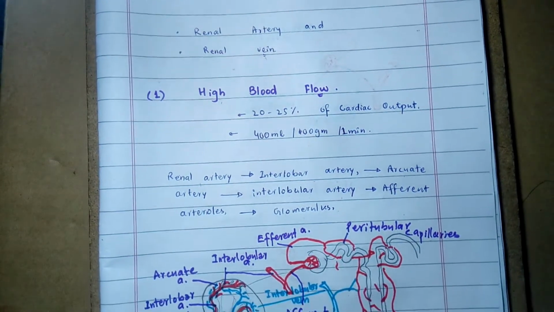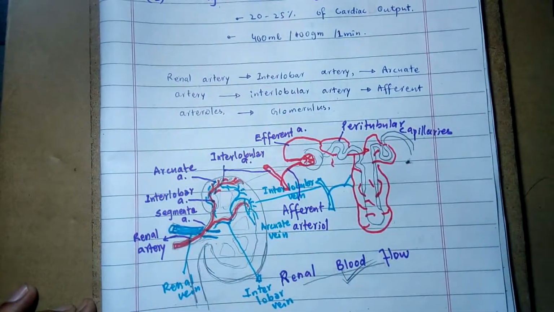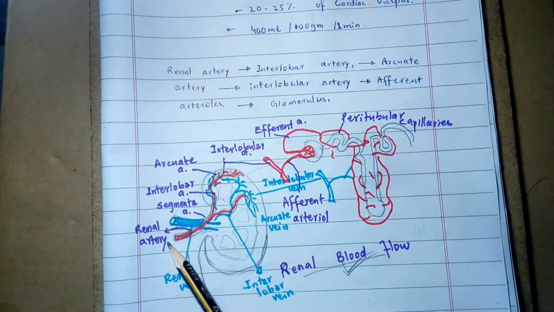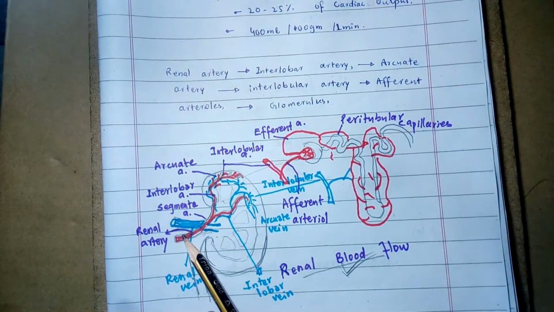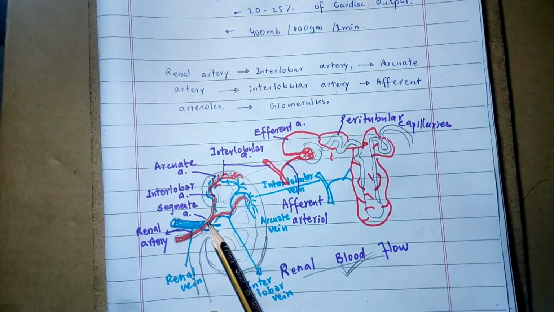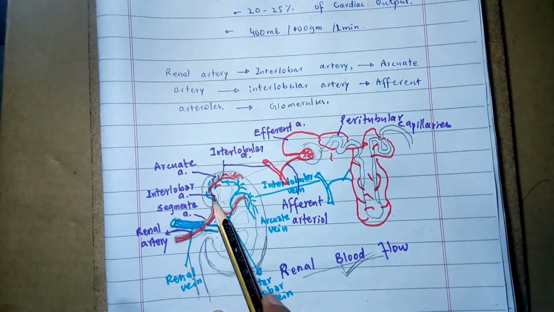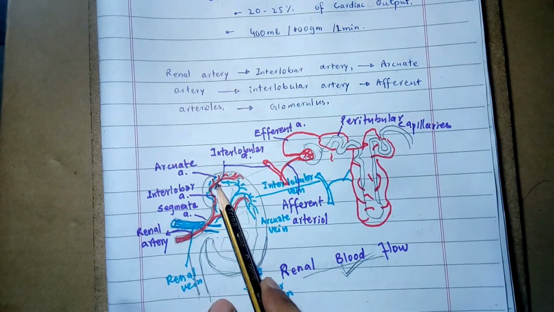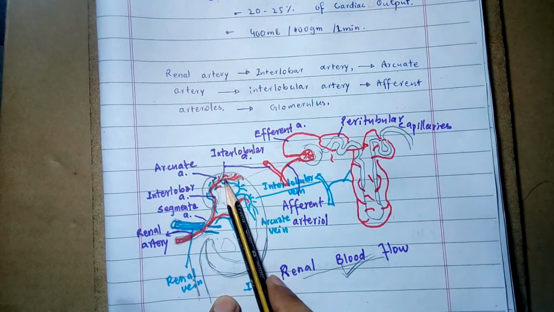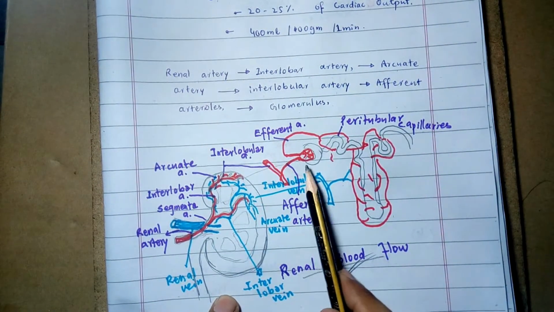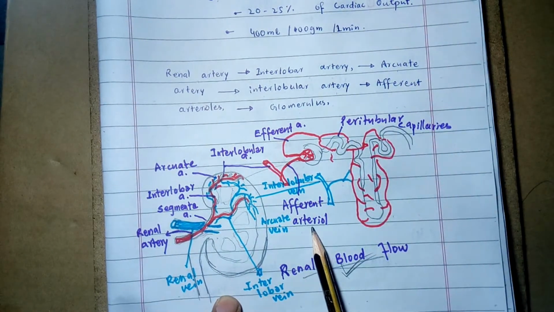Here is the diagrammatic representation of the renal circulation. You can watch it. This is the renal artery. This is the segmental artery, which is the branch of the renal artery. The segmental artery gives the interlobar artery, and the arcuate artery is made from the interlobar artery. The interlobular artery then carries the blood toward the afferent arteriole.